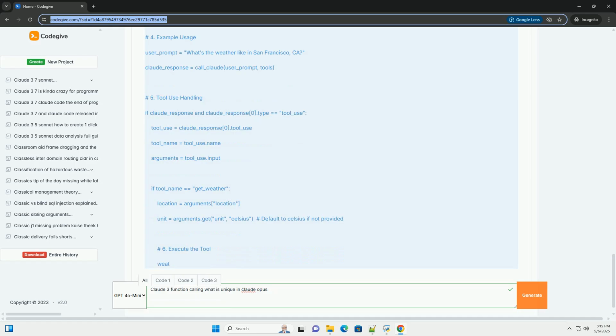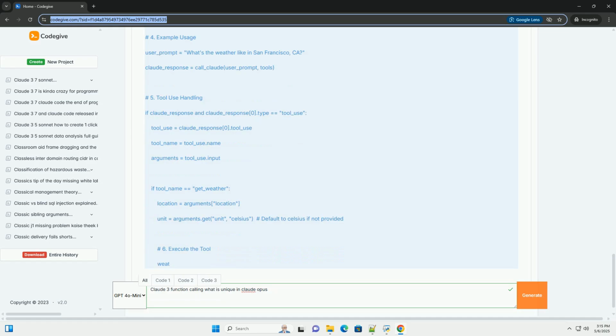2. Function request. When Claude determines it needs to use a tool, it generates a JSON object. This object contains the name of the tool to use and the arguments, values, for the tool's parameters. 3. Tool execution. Your application receives the JSON object and executes the corresponding function or API call. 4. Tool result. The result of the tool execution is formatted as a string or JSON object and sent back to Claude. 5. Model response. Claude uses the tool result to generate a final response to the user's query.